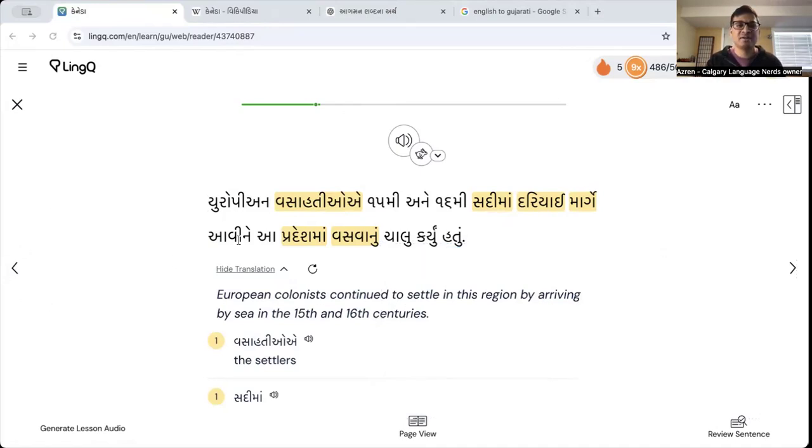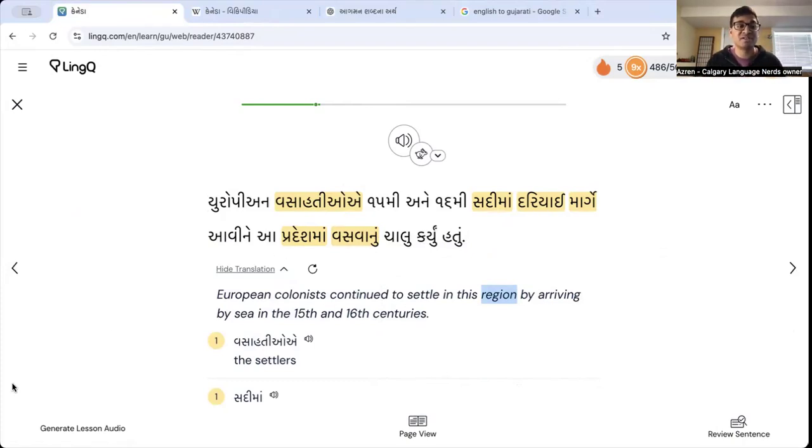So here we have elokoya avine. What do they do? Pradeshma, in the area. We have here in this region or area, some more region actually. Vistar is more area, so region's a better word. અહીંયા આ પ્રદેશમાં વસવાનું ચાલુ કર્યું હતું. They started to reside here. So after they came, then they started to reside here in the area.